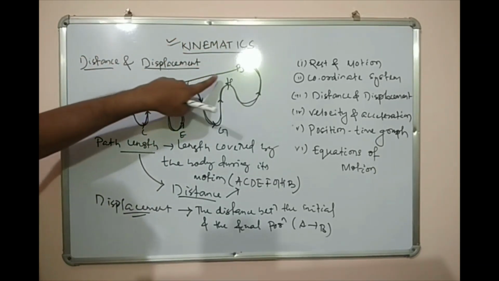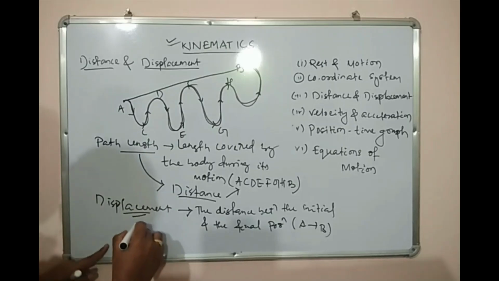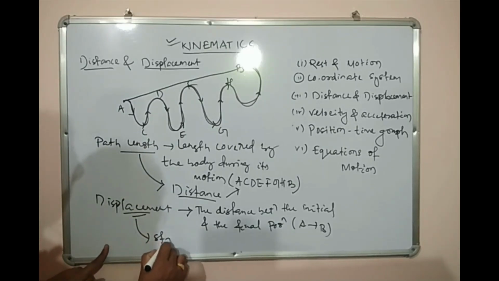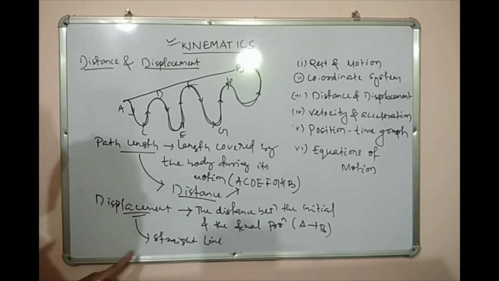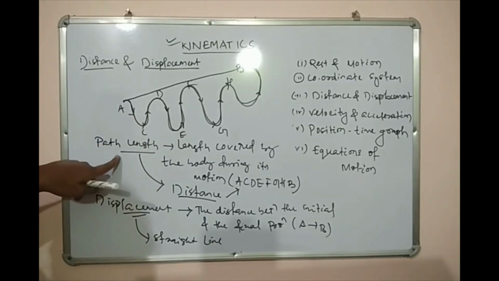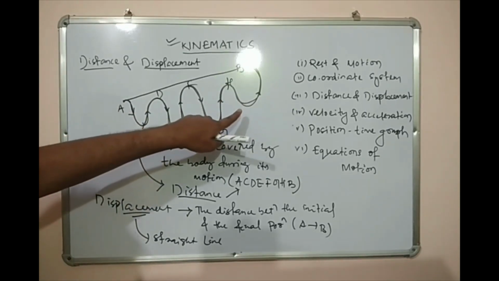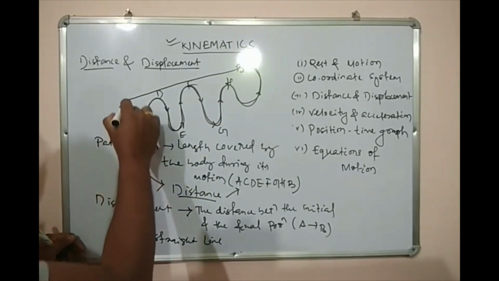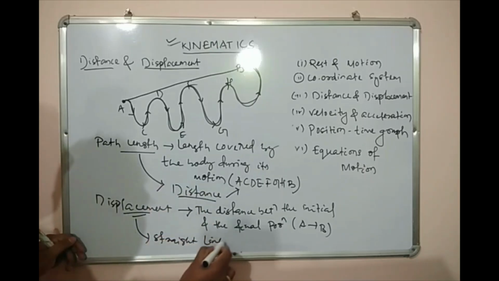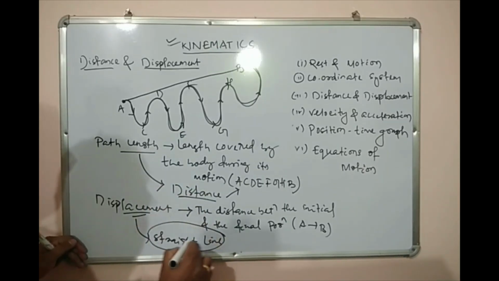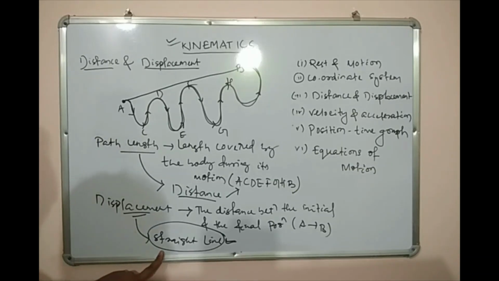So displacement is always a straight line. Whereas the path length or distance can be a curved line. Okay. Remember this, displacement is always a straight line.